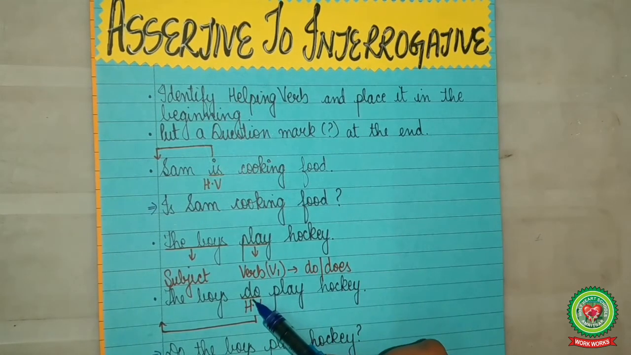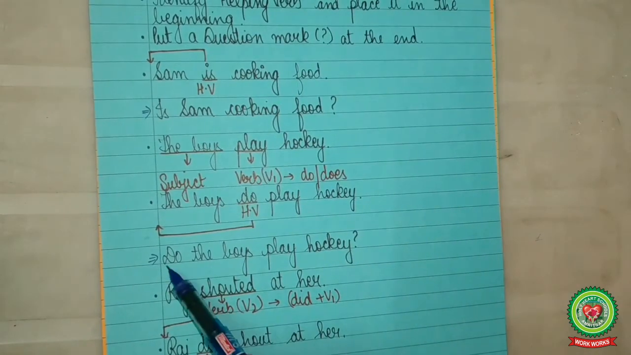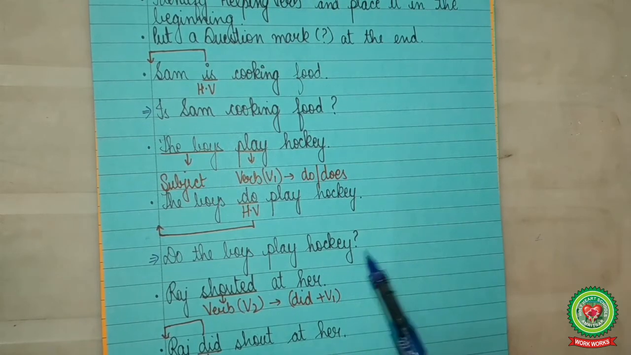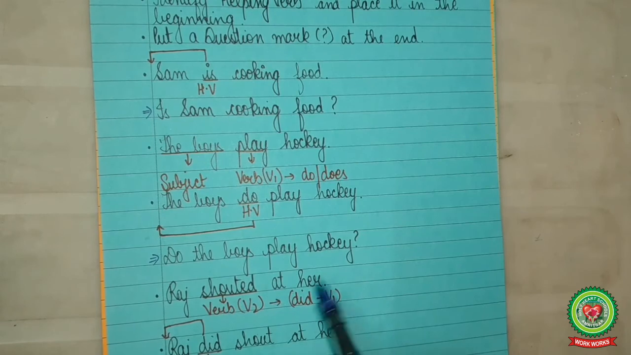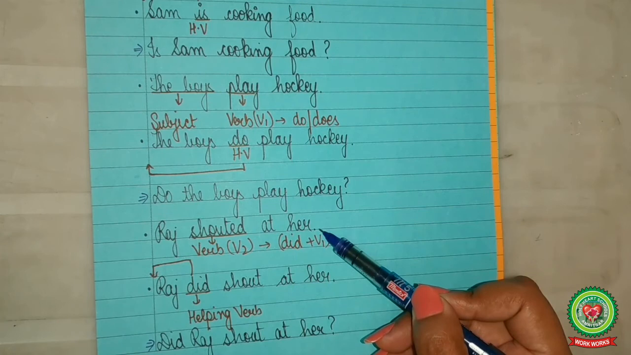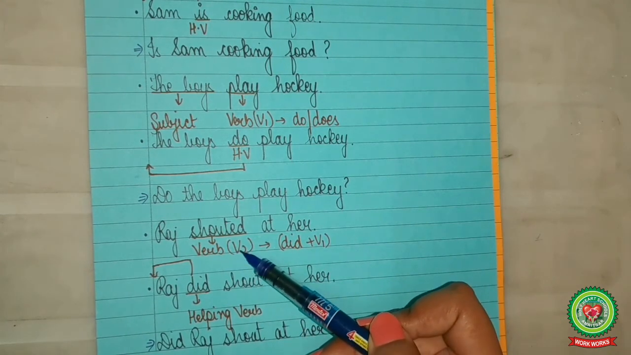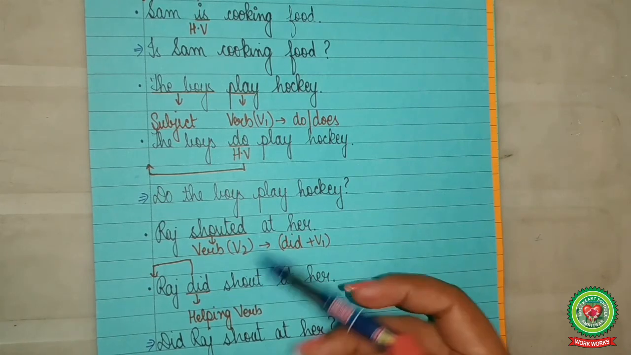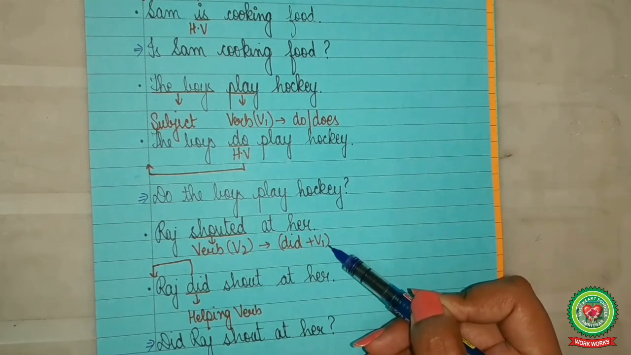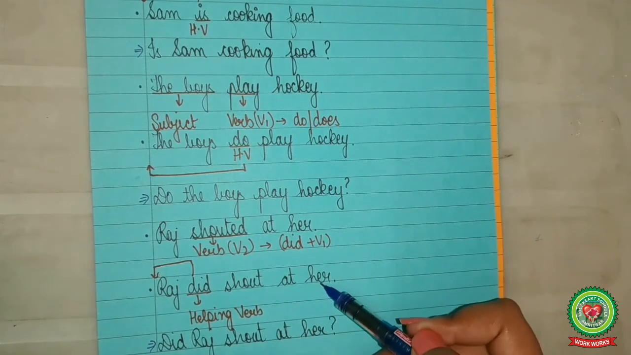Do is the helping verb. We will place it in the beginning before the boys. So the answer is, do the boys play hockey? Question mark. Raj shouted at her. Again in the sentence, the helping verb is missing. So we will see the main verb. Shouted is the past form of verb. So the helping verb used will be did. And with did, we will always use present form of verb. So the answer is, Raj did shout at her.